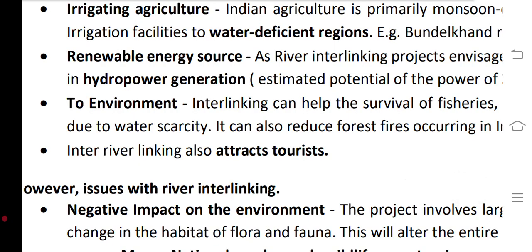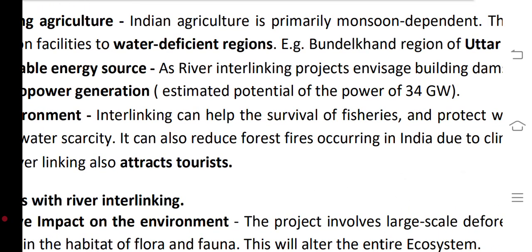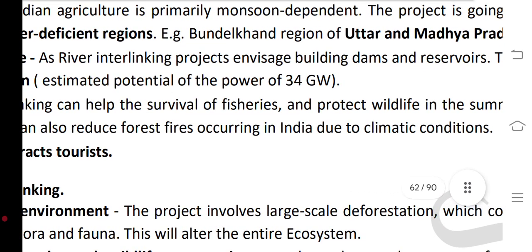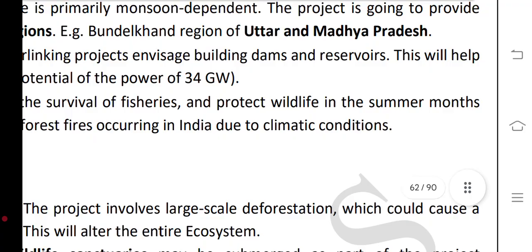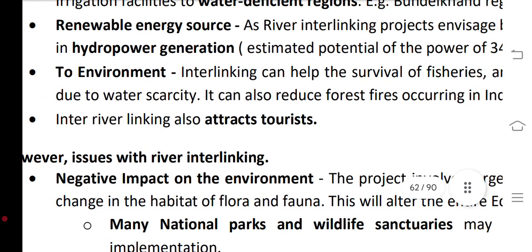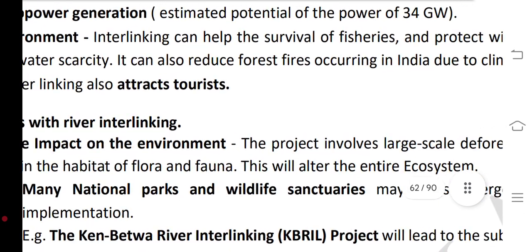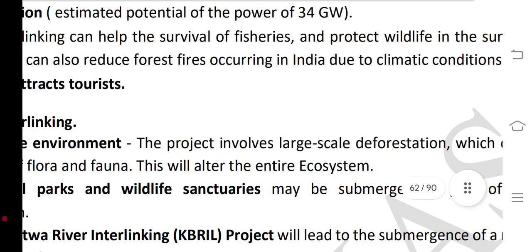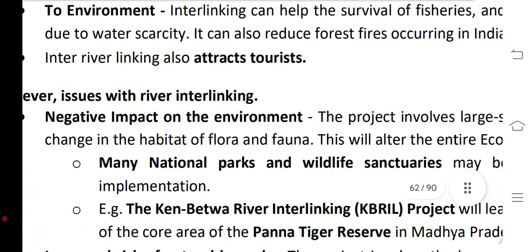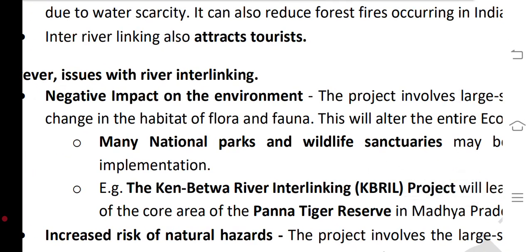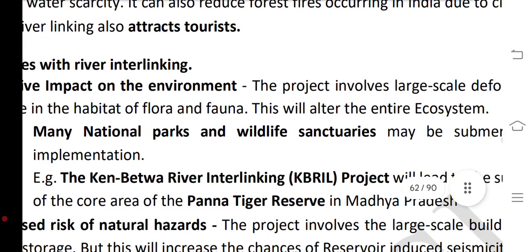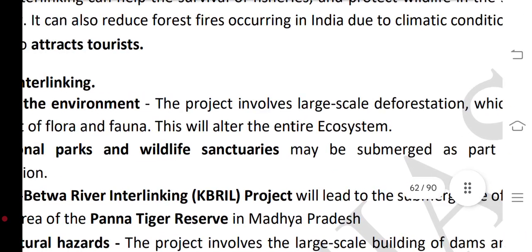Renewable energy sources: as the river linking project involves building dams and river reservoirs, this will help in hydropower generation, with an estimated potential of 34 gigawatts. For the environment, interlinking can help the survival of fisheries and protected wildlife in the source rivers in the summer months due to water scarcity, and it can also reduce forest fires occurring in India due to climate conditions.